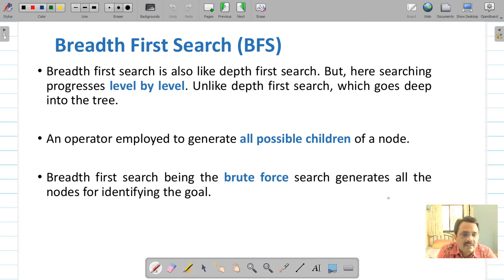Since it moves along the breadth of the search tree, we can understand its working by a diagram. Suppose S is your starting node.